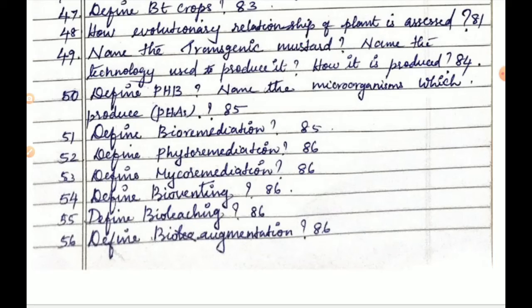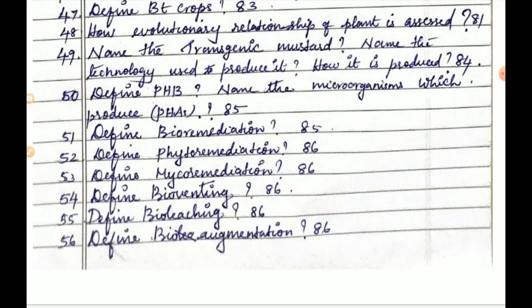It is given in page number 86. Phytoremediation is the use of plants to bring about remediation of environmental pollutant. If plants bring about remediation of environmental pollution, then it is called phytoremediation. Then what is mycoremediation? Define mycoremediation. It is the use of fungi to bring about remediation of environmental pollution. The next is define bioventing. Bioventing is a process that increases the oxygen or airflow to accelerate the degradation of environmental pollution.